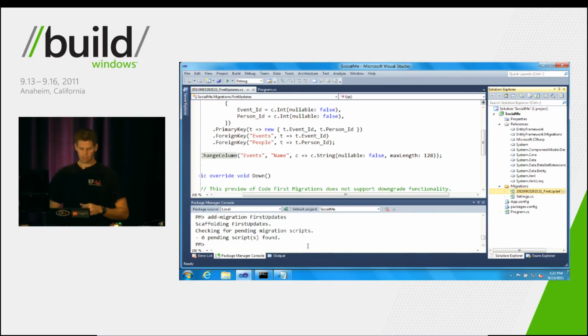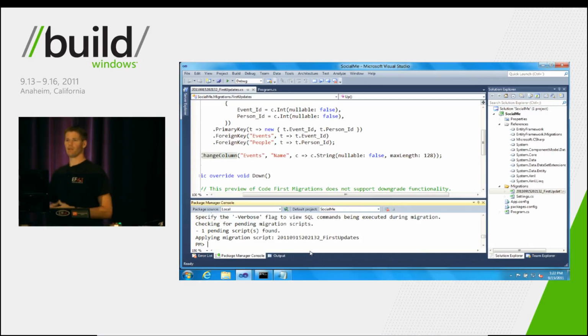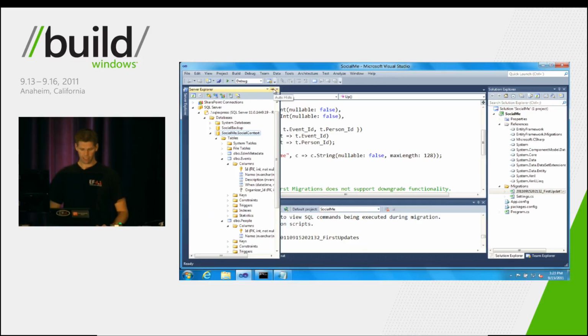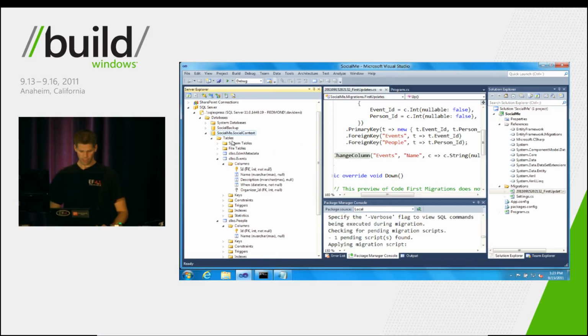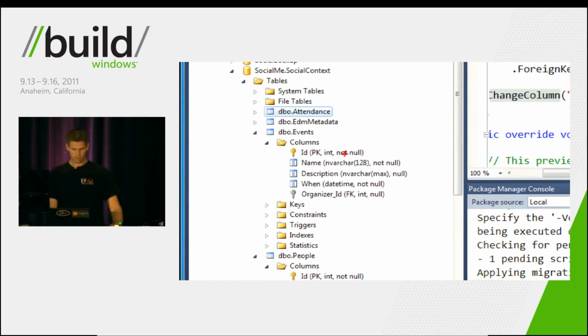So once you have this script the way that you want it, you can type in Update-Database and hit enter. It saw that we hadn't yet applied this particular migration step, and so it applied it for us. We can go over to our Server Explorer again. We'll pin that, and if we refresh our tables, we can see that we now have the attendance table, which is our join table that it created. And if you look down here, you can see that the name column has been updated to an nvarchar(128), and it's no longer nullable.